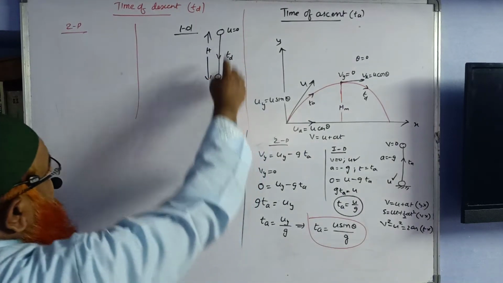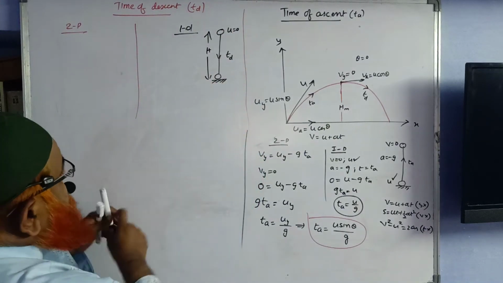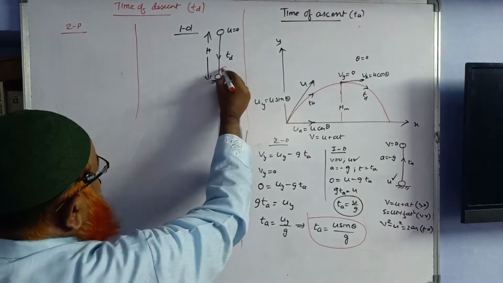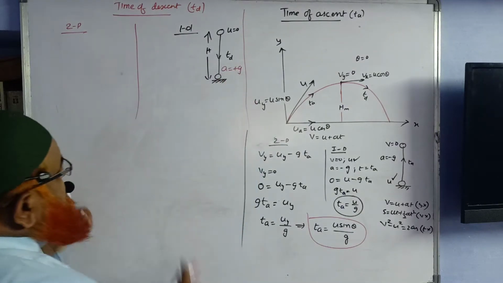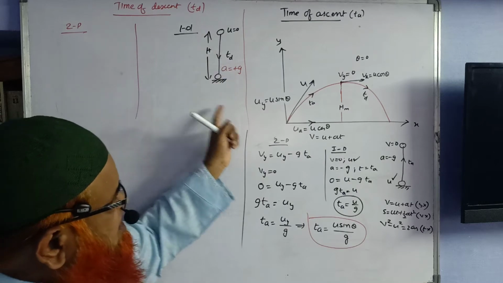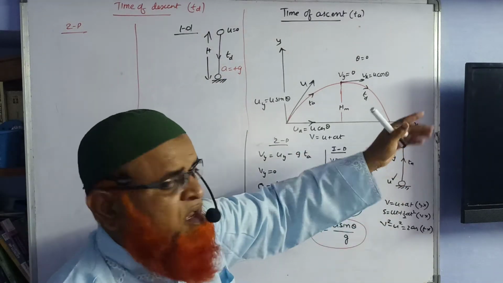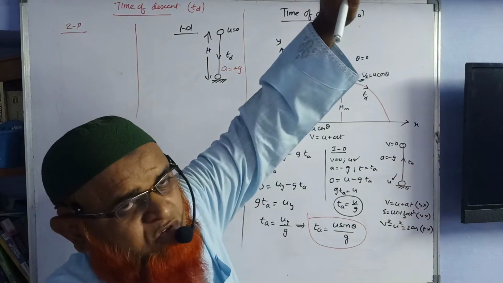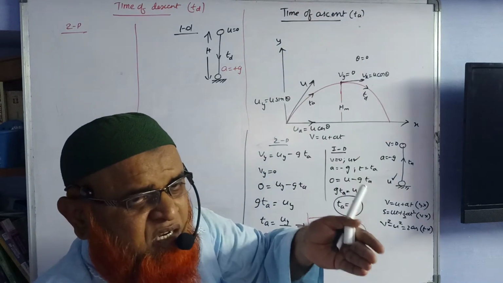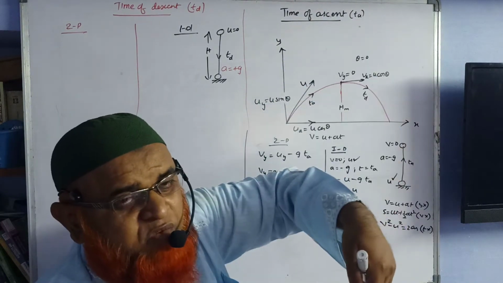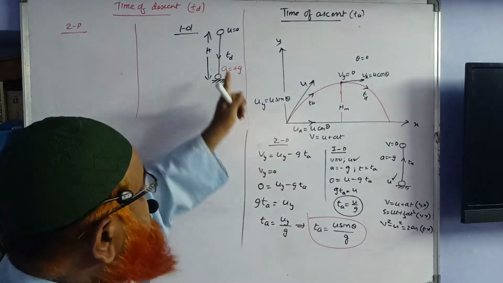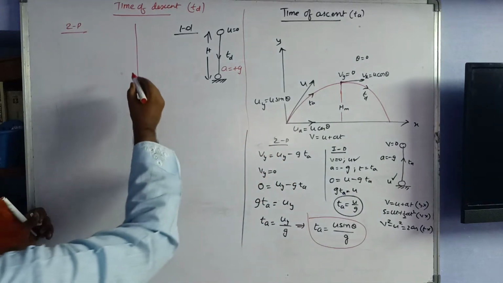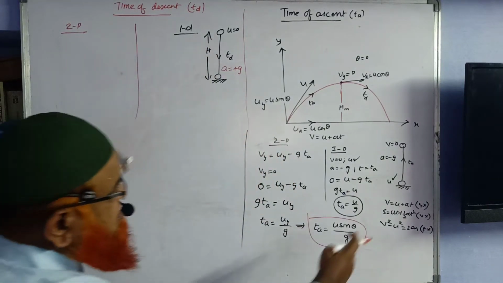So when you are dropping, a ball is coming down. When a ball is coming down, the acceleration you are considering is to be plus g. When you are going up against the ground, you are going opposite to the gravitational force, so minus g. You are coming towards the earth, towards the gravitational force, which is positive. So the vector is positive in this case. Then which formula will you select here among these three?